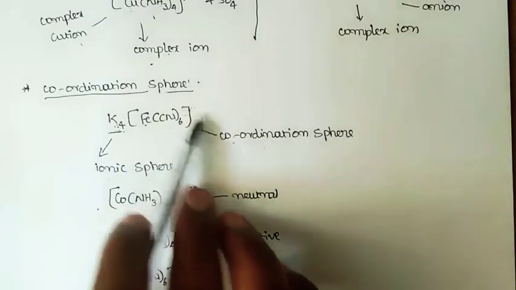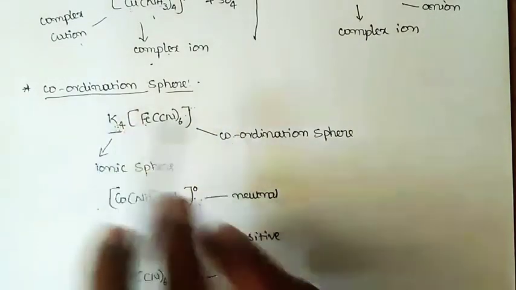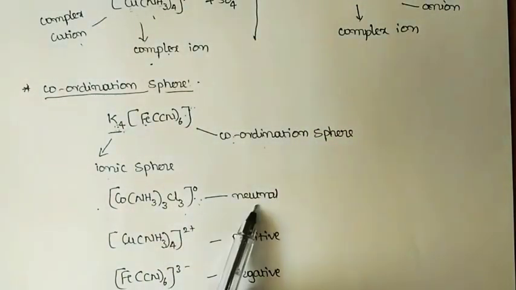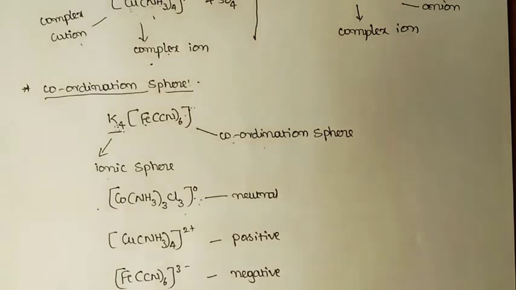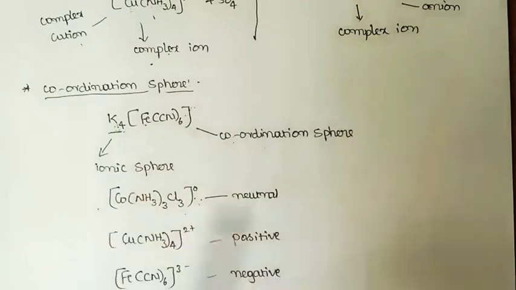That species is called the coordination sphere. The coordination sphere may be neutral, positive, or negative. If it is negative, we call it a complex anion. If it is positive, we call it a complex cation. And if it is neutral, it is just a neutral coordination sphere. That's about the terms complex ion and coordination sphere.